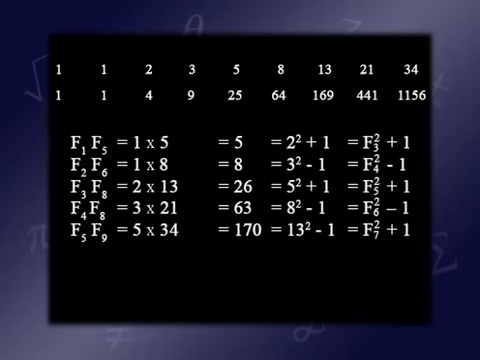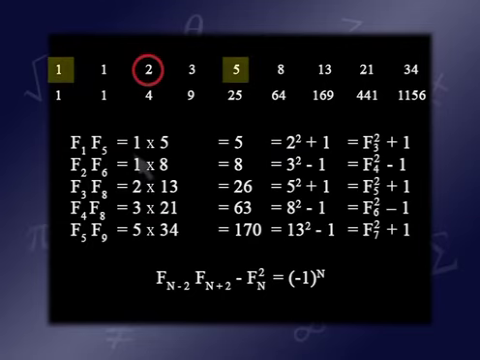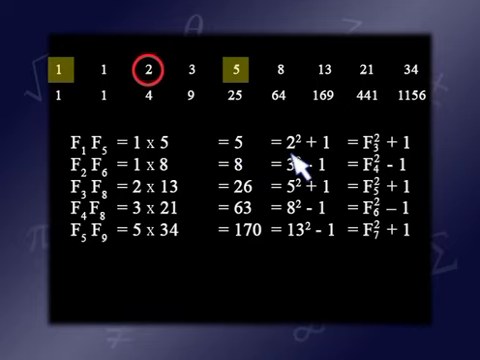What if, instead of making the neighbors 1 apart, we made them 2 apart? We'll focus here on F3. If I take its neighbors 2 to the left and 2 to the right, I have 1 times 5, which equals 5, which is 1 away from 4, 2 squared. Let's do another example.